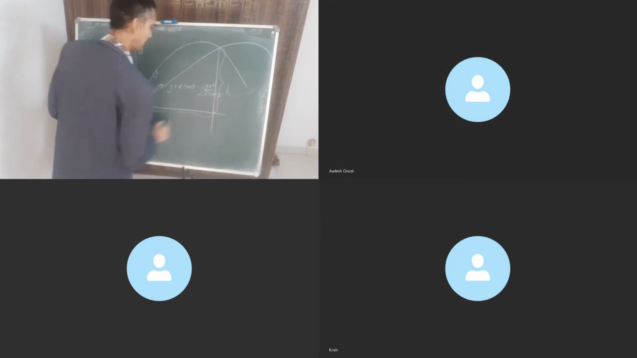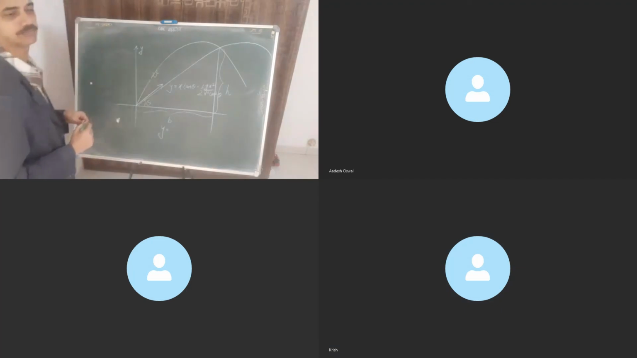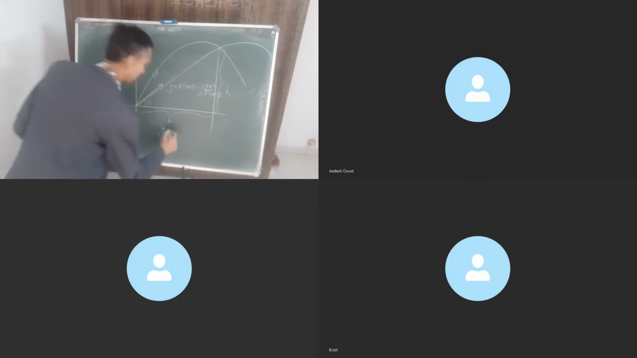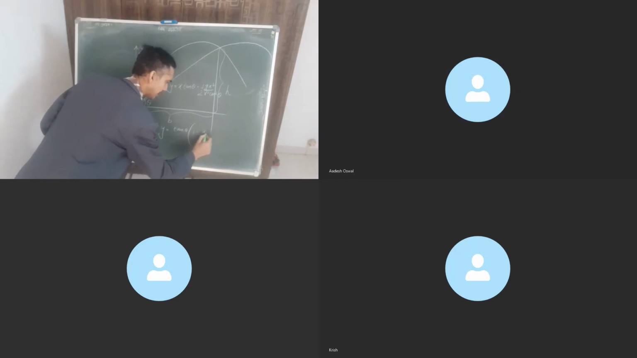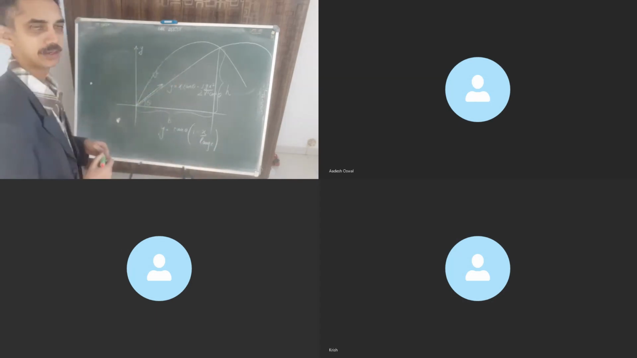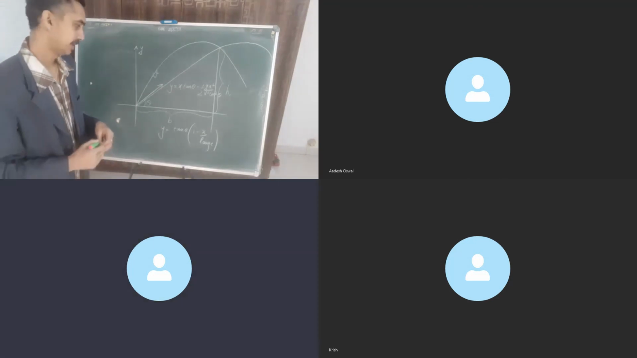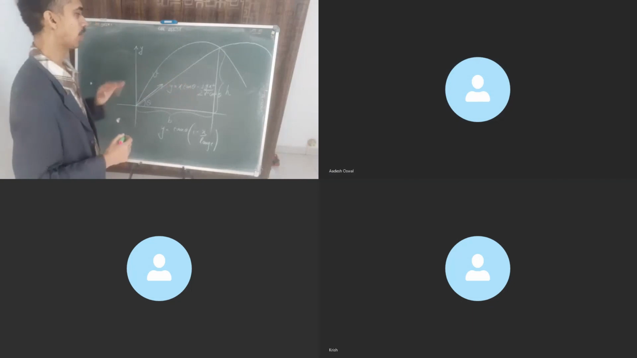Correct? There's one more form of it which comes handy at times. Anyone? Sir, is it with range? Tan theta taken outside, 1 minus x by range. Is it okay? Okay, Pratyush, respond. Tan theta times 1 minus x by range, right? Y is equal to that, and this is the basic equation known to all of you.